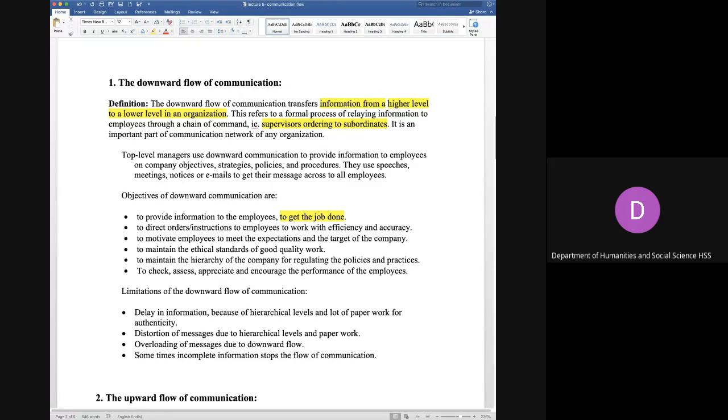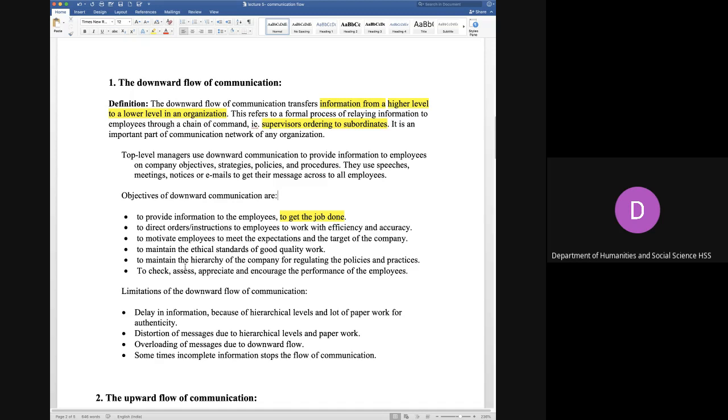To maintain the ethical standards of good quality work, when there is a chain of command or a hierarchy which is maintained, then there is a check. Like the people at the top level, they are continuously checking the working of the lower level. So if somebody is at the top and they are checking what your progress is, you will maintain an ethical standard of the company. So that means good quality work is being done. Okay, so this is how to maintain the ethical standards of the company.